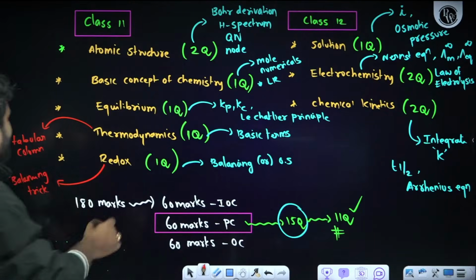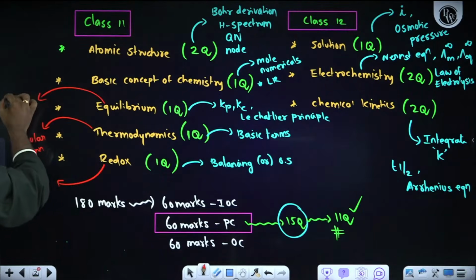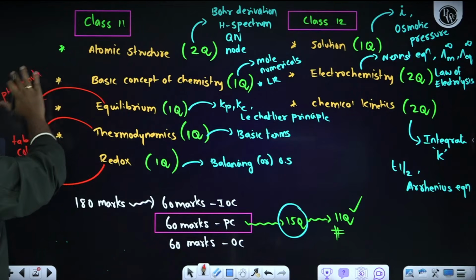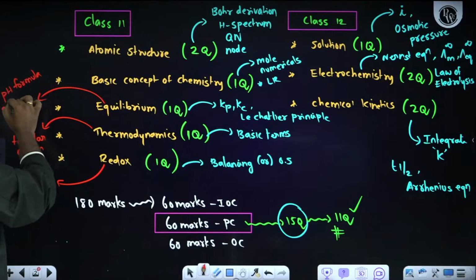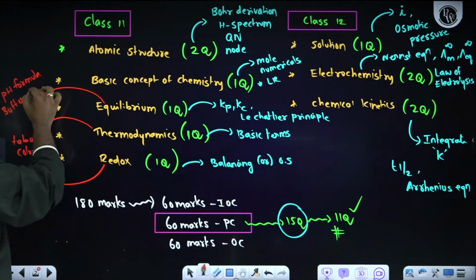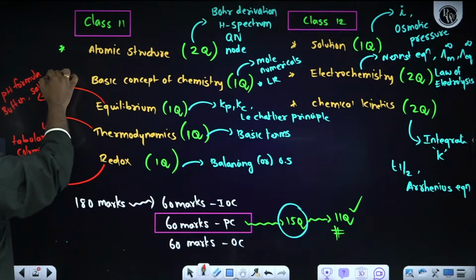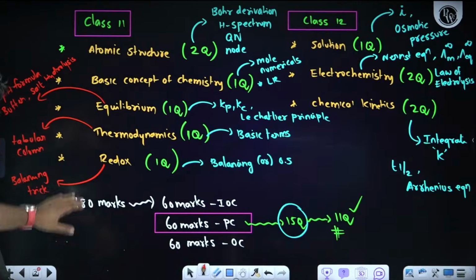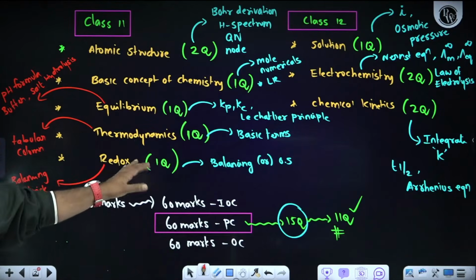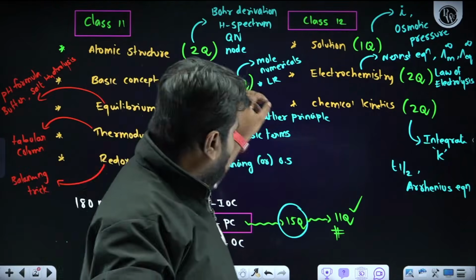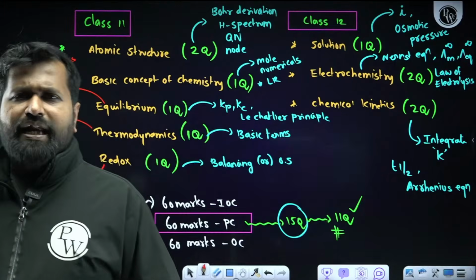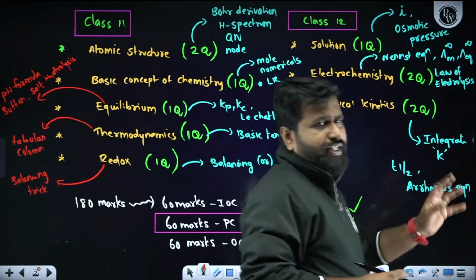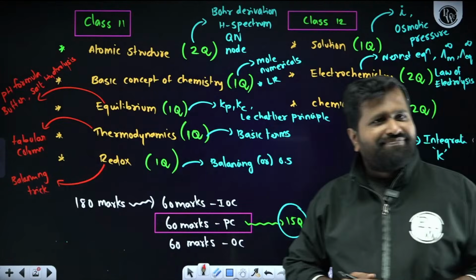Apart from this, in equilibrium, what did I give? All the pH formulas in my first marathon 10 hours class. I gave all the pH formulas, how to remember, how to solve questions based on buffer solution, salt hydrolysis, everything. Right? So honestly telling, if you people followed me properly, you can score 60 out of 60. But in the last moment, at least give importance to these topics and then prepare well.